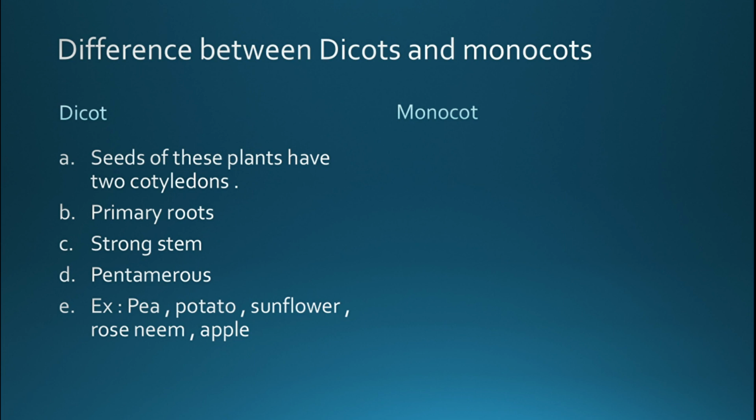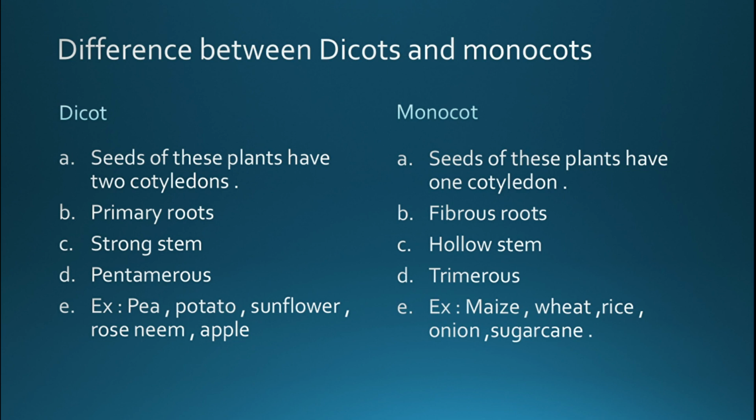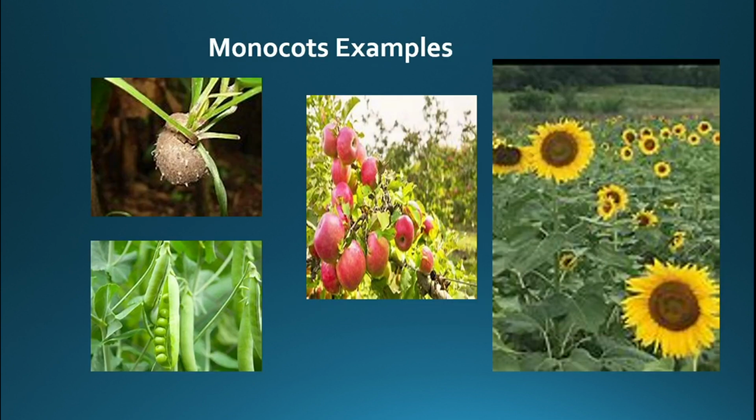Now going with monocot. The seeds of these plants have one cotyledon. They have fibrous roots. They have a hollow stem. They are trimerous, and examples are maize, wheat, rice, onion, and sugarcane. So these are the examples of monocots, and these are the examples of dicots.